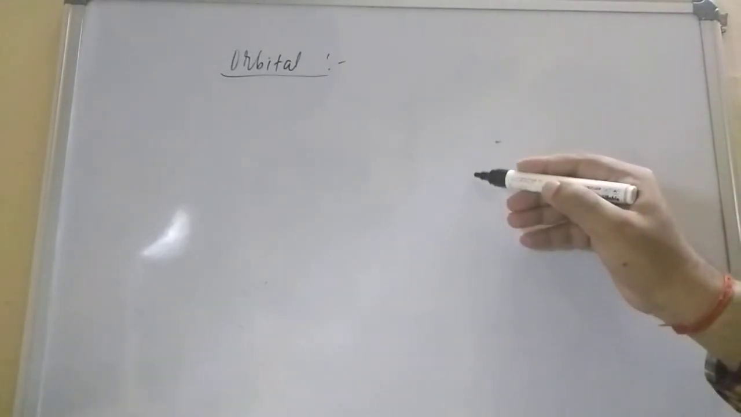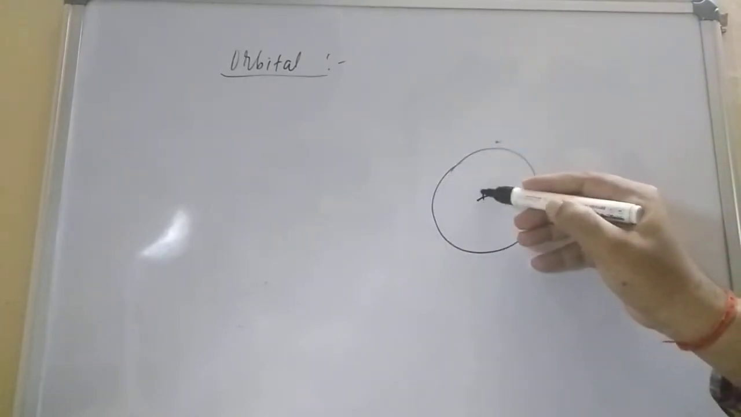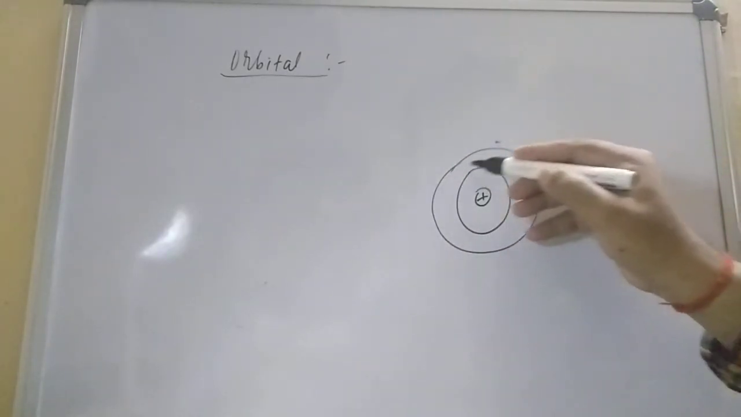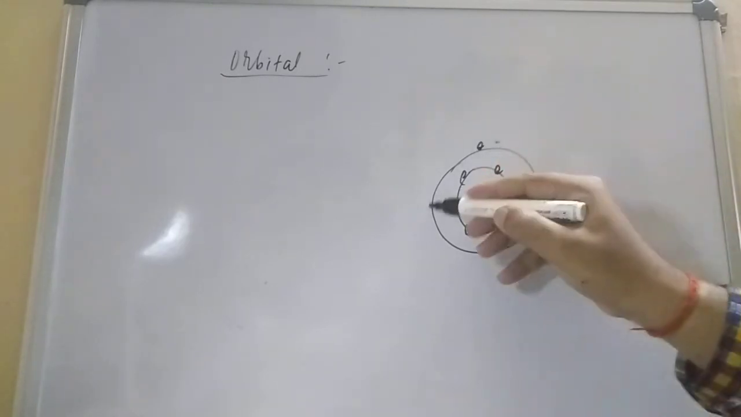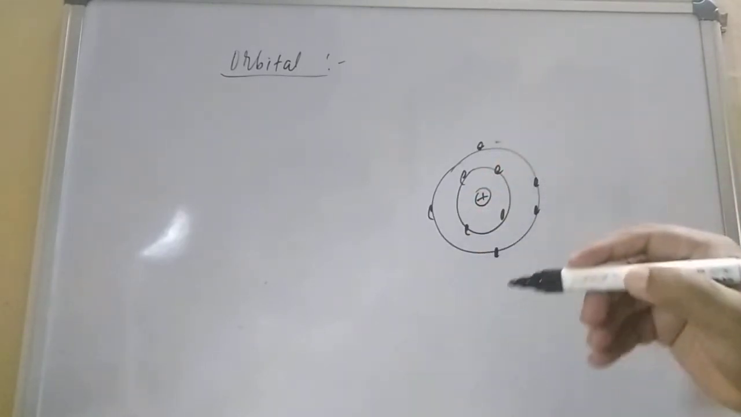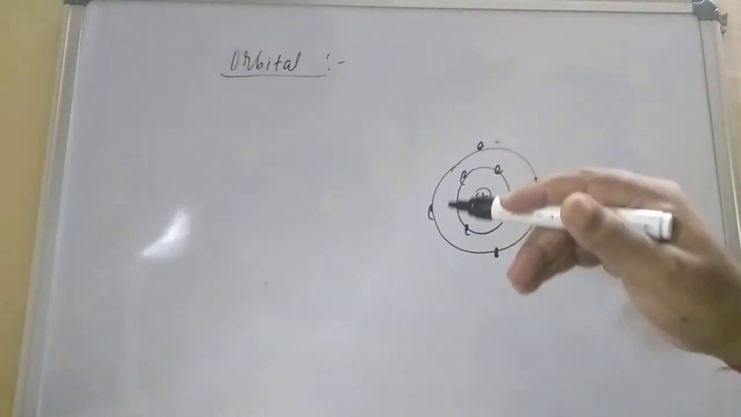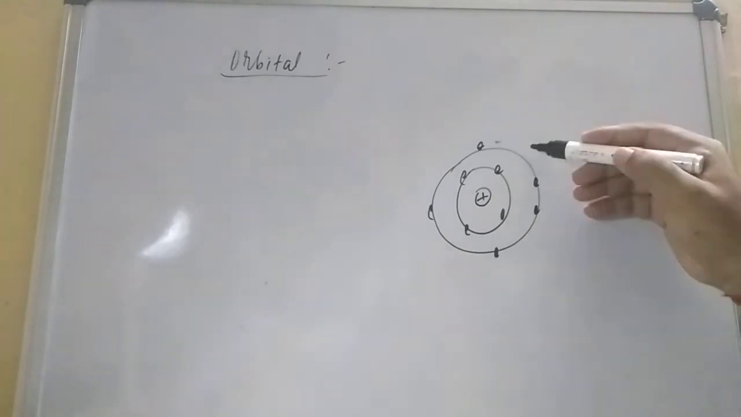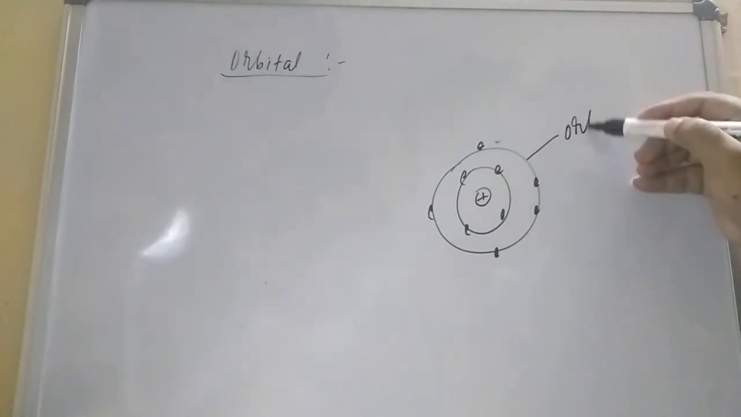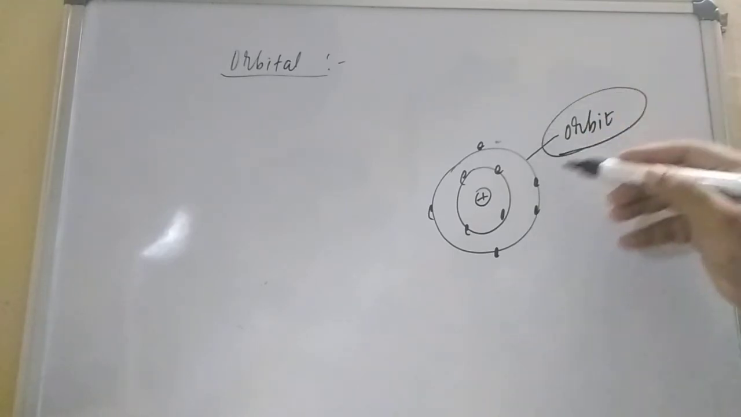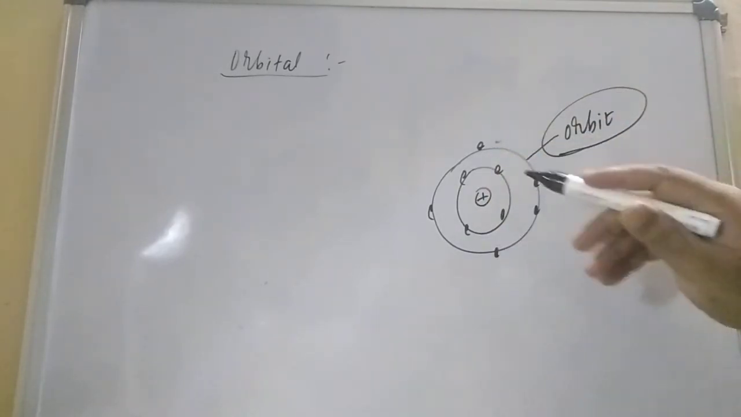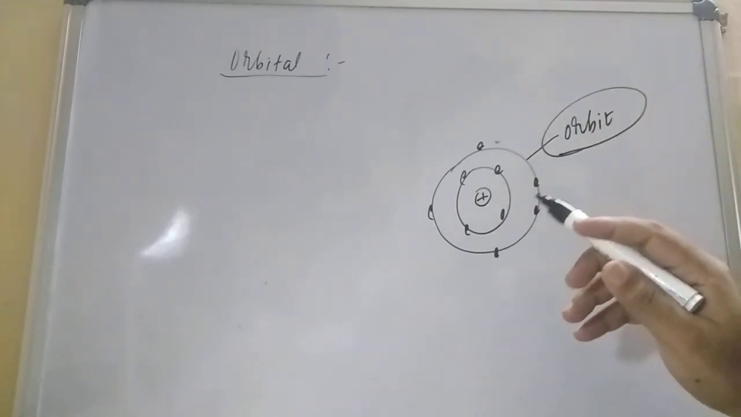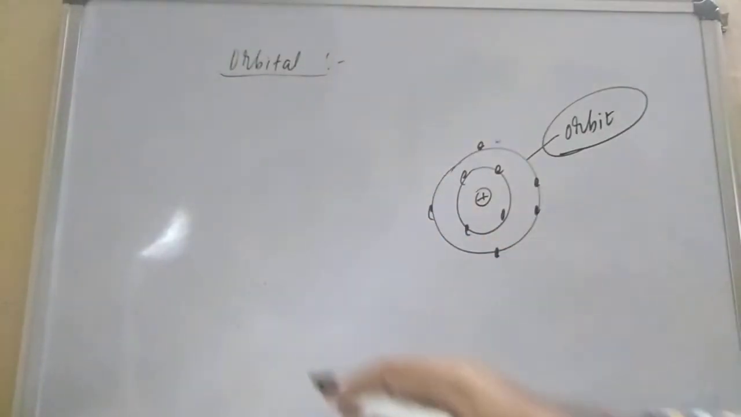According to Bohr's atomic model or Rutherford atomic model, electrons are moving on the circular path. But when the quantum mechanical model came, it said that electrons are not moving on the circular path, and the circular path is known as orbit. The electron is actually present in the orbital.